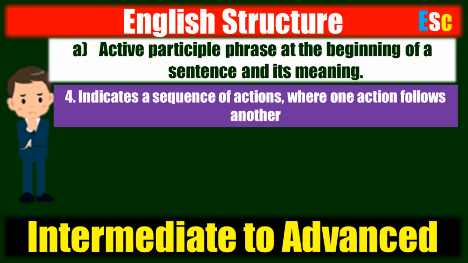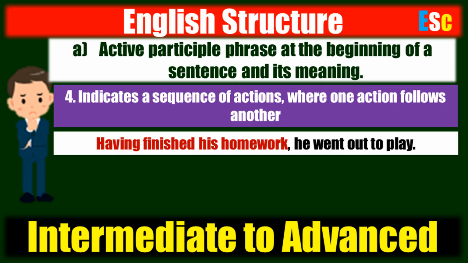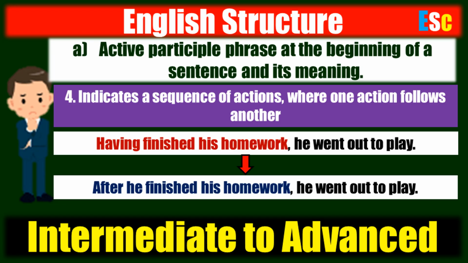4. An active participle phrase at the beginning of a sentence functions to indicate a sequence of actions, where one action follows another. Example, having finished his homework, he went out to play. This sentence indicates a sequence of actions, where one action follows another, and it is similar to, after he finished his homework, he went out to play.